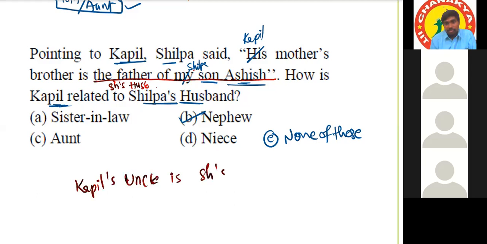Kapil's uncle is Shilpa's husband. Okay. Then Kapil will be the nephew of this person. This person is the uncle of Kapil, means Kapil will be the nephew of this person. Because Kapil is a male, he will be the nephew. So even though none of these is there in the options also, the answer is nephew only. Got it?